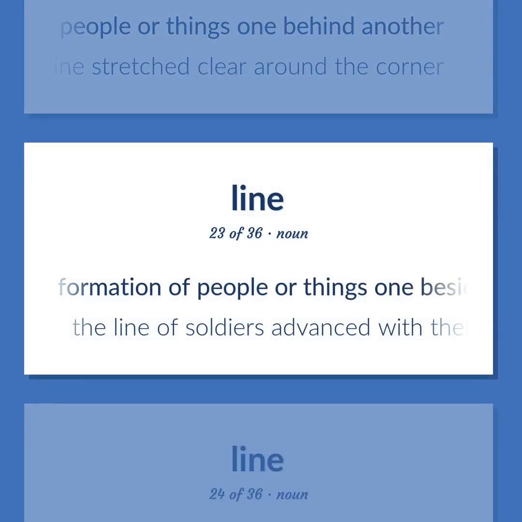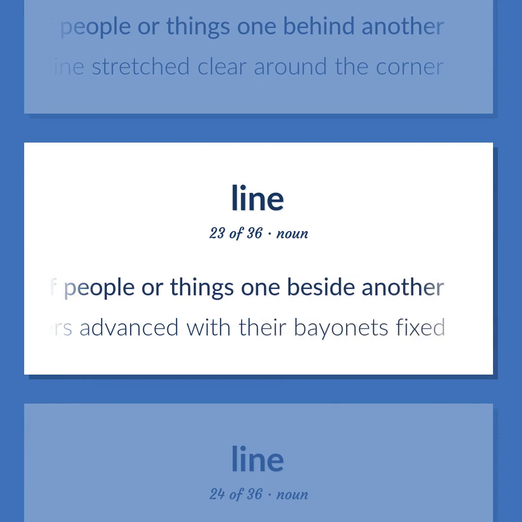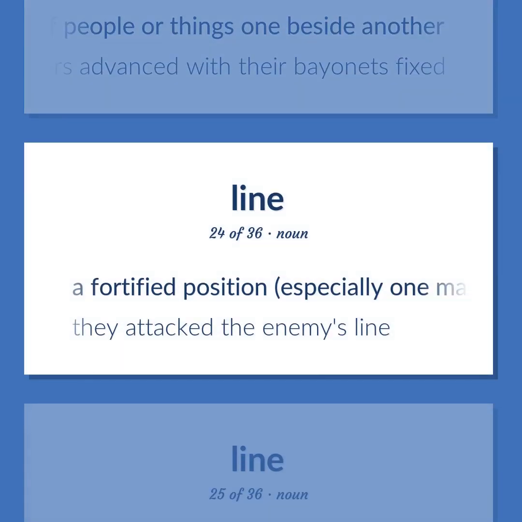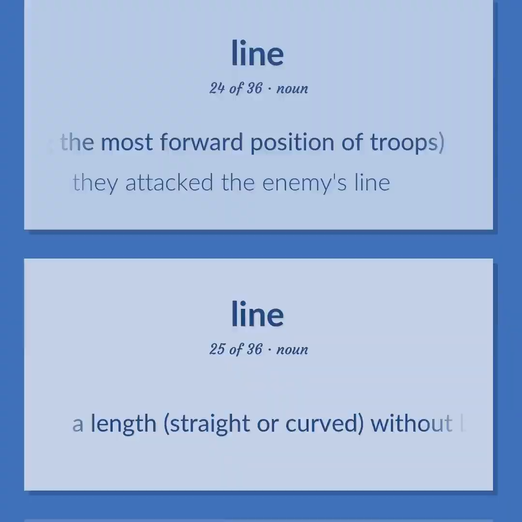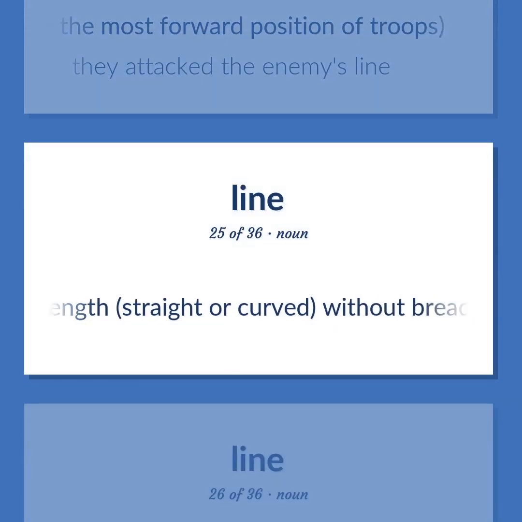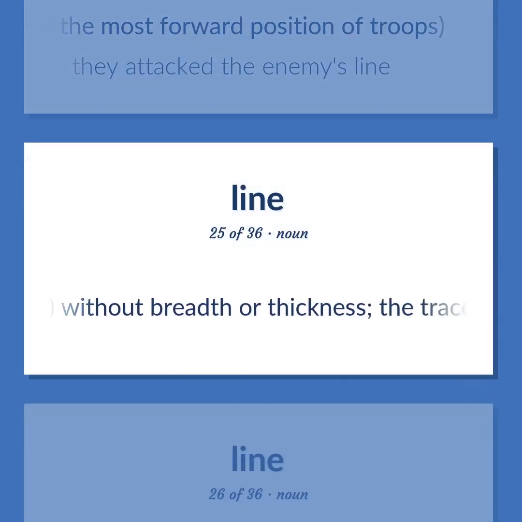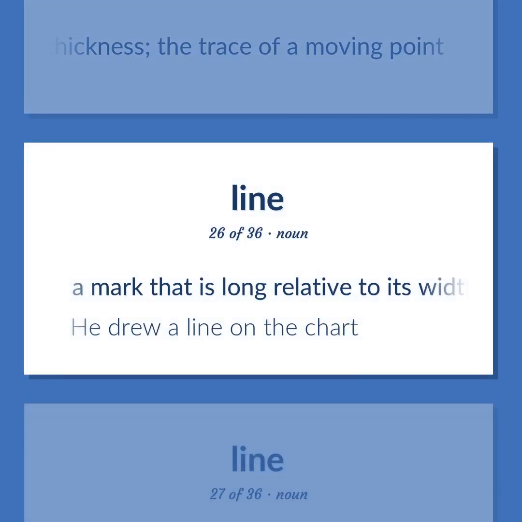A formation of people or things one beside another. The line of soldiers advanced with their bayonets fixed. A fortified position, especially one marking the most forward position of troops. They attacked the enemy's line. A length, straight or curved, without breadth or thickness, the trace of a moving point. A mark that is long relative to its width. He drew a line on the chart.